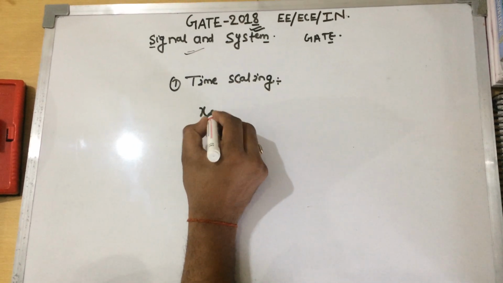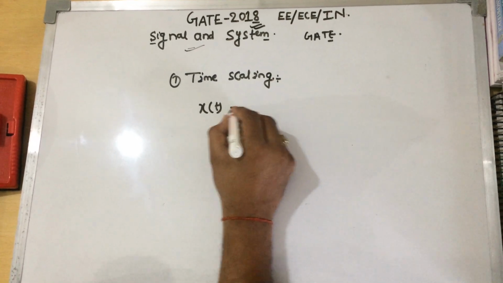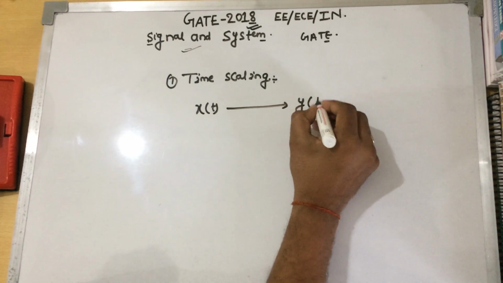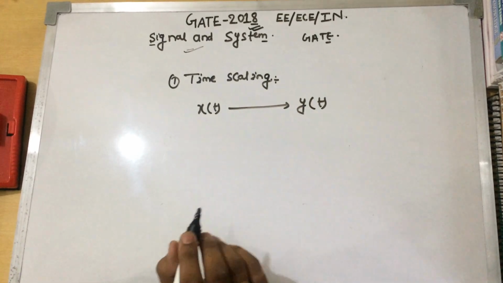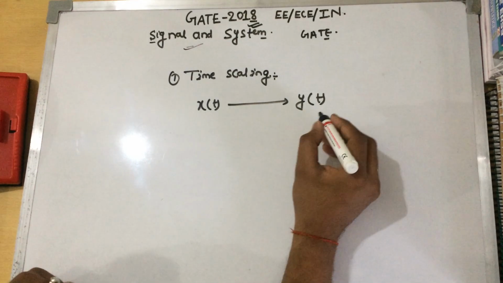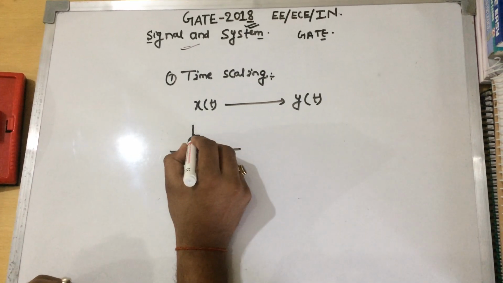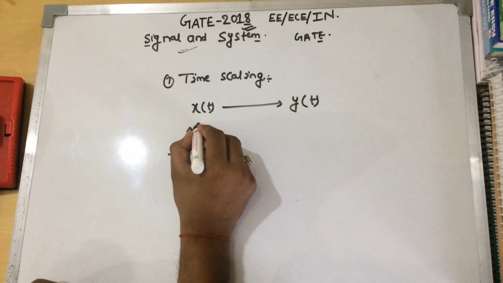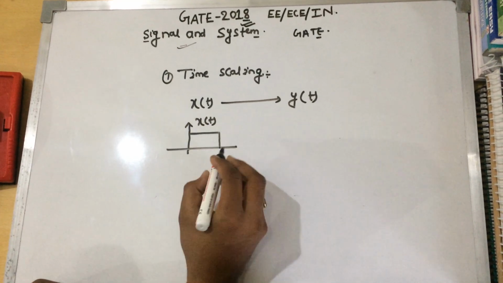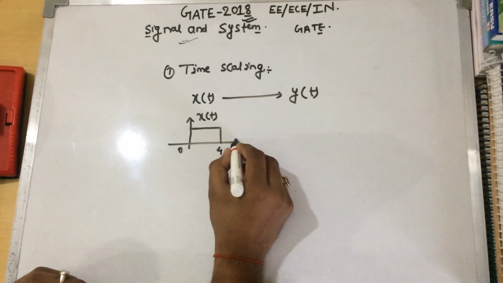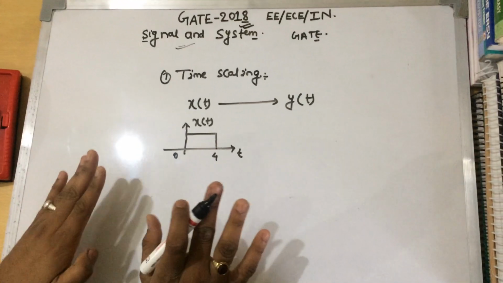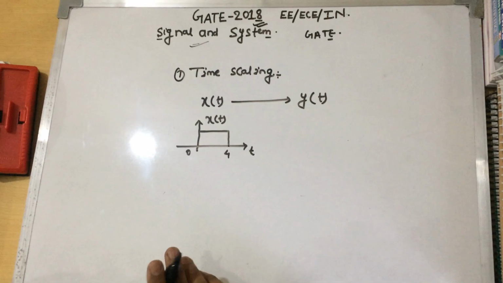Let x of t be the input and y of t the output. The required signal x of t is this, from 0 to 4 along t. Let's assume this is our input signal to the system.